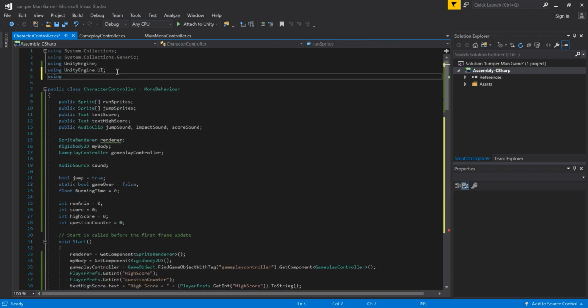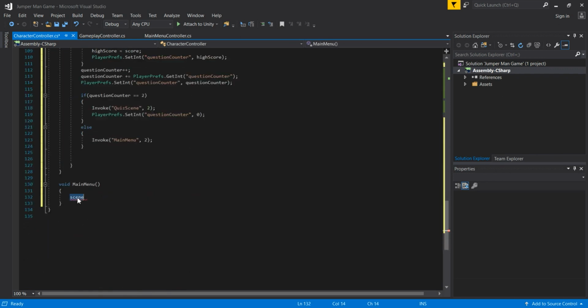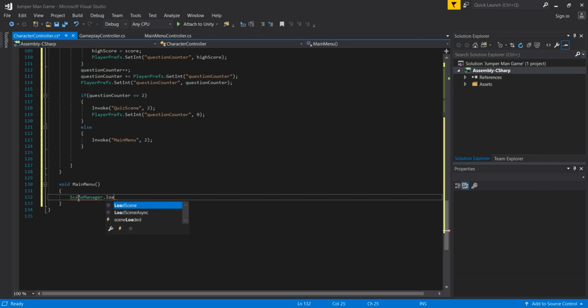So we are simply going here in the usings and then UnityEngine.SceneManagement, like we passed this in our main menu controller, if you remember. So in this case we will also have this library in order that we can transfer ourselves to the other scene. So SceneManager.LoadScene, and then in the parentheses we are going to pass here main menu, because this is the name of our scene, and this function can transfer us into that scene.